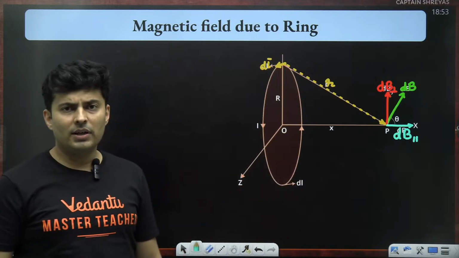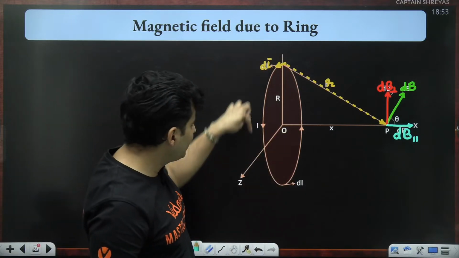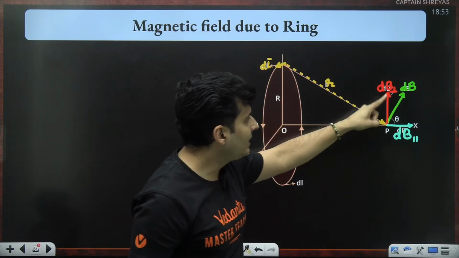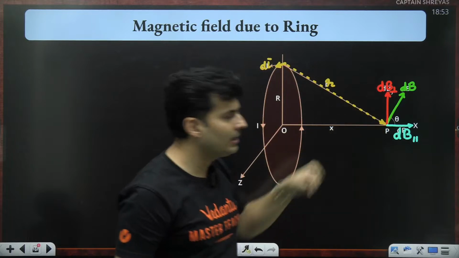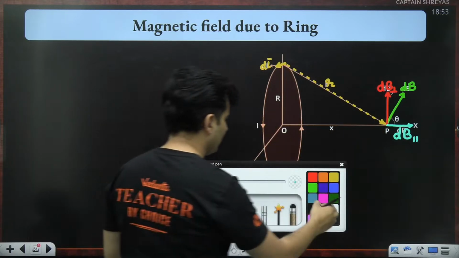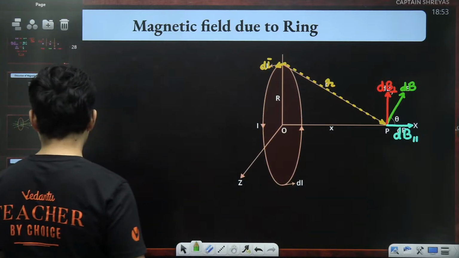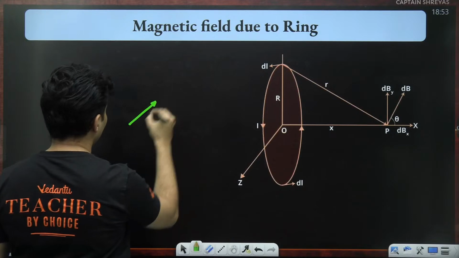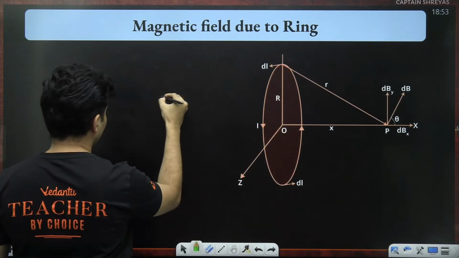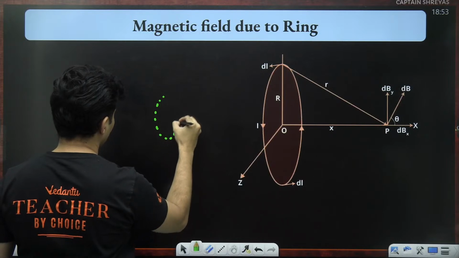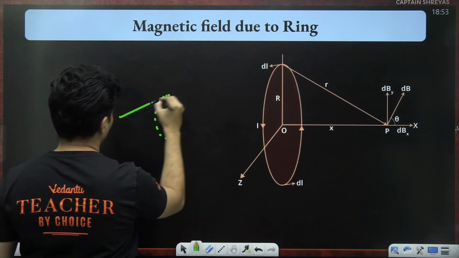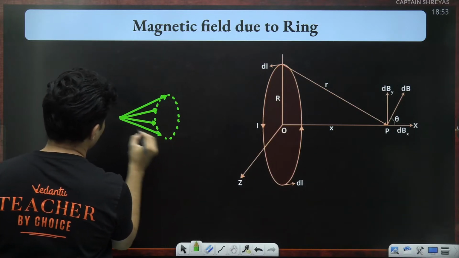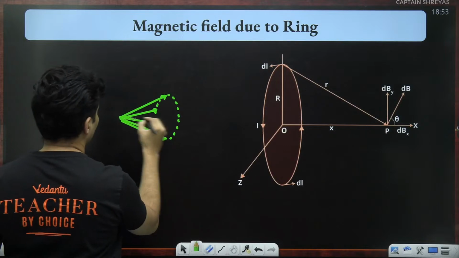Why these two components? Just imagine there are so many such elements, there will be so many such dB vectors, and each of them will have components dB perpendicular, dB parallel. So actually, there will be 1 dB here, 1 dB over here, 1 dB like this, 1 dB like this, some dB over here.